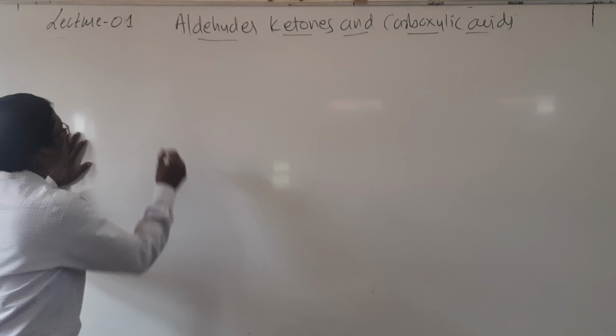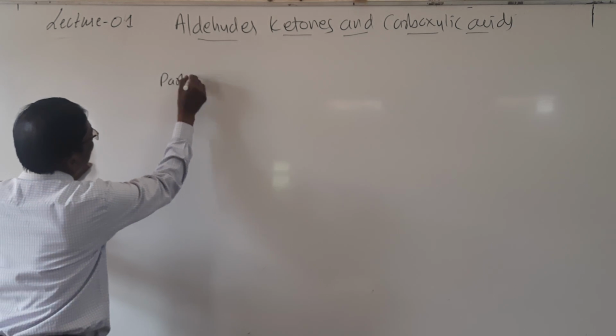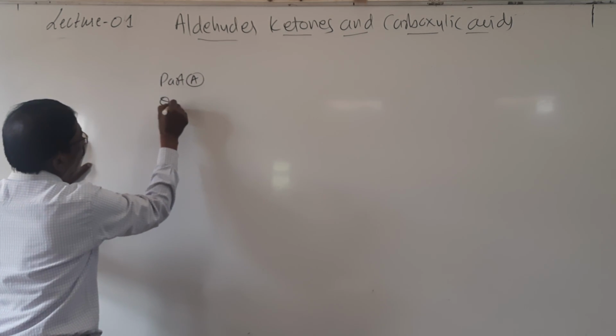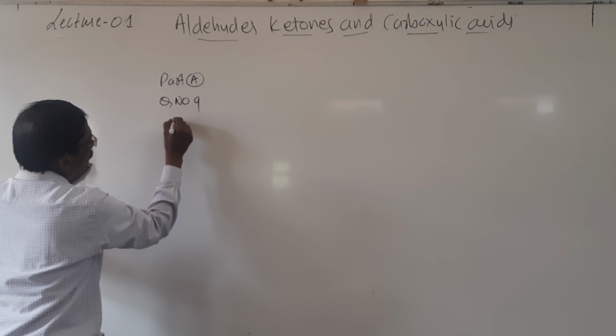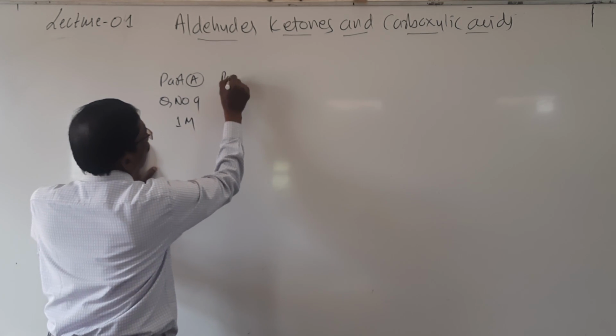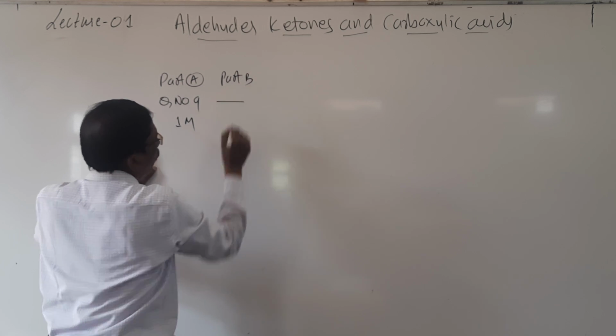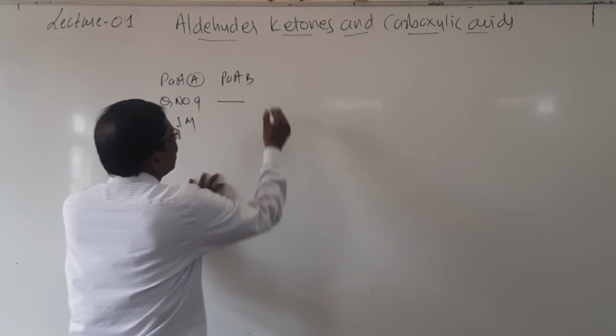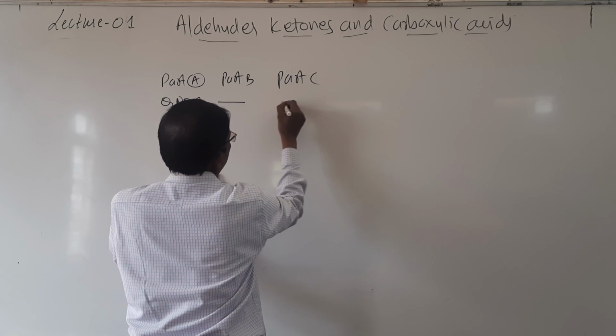Look here students. In part A, question number 9 carries 1 mark. In part B and part C, no questions.